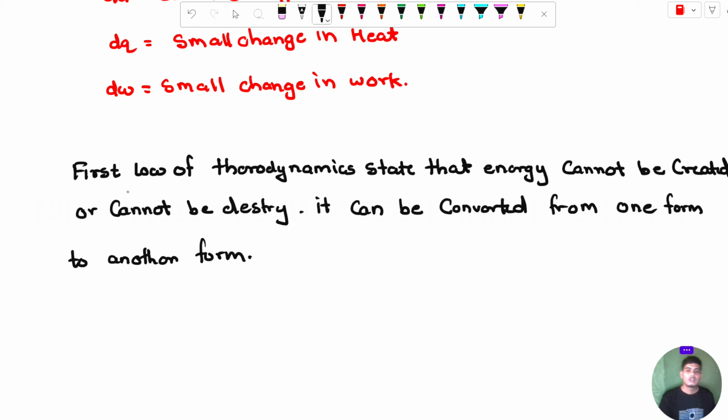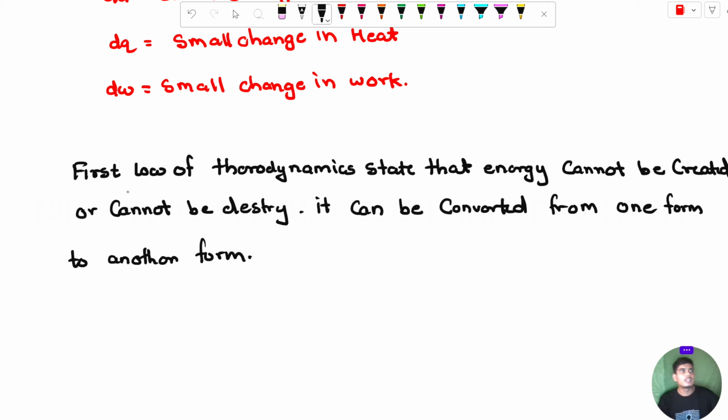You can see here the first law of thermodynamics states that if you have some kind of energy, like potential energy or kinetic energy, the energy will remain constant, but the form of energy will be changed. Like if in one system the energy is there in the form of kinetic energy, if it transfers to another system, the energy will be the same.